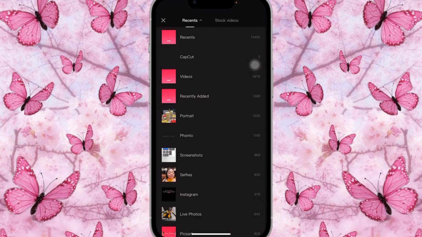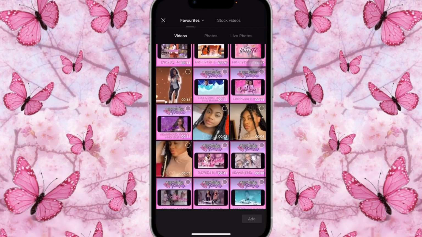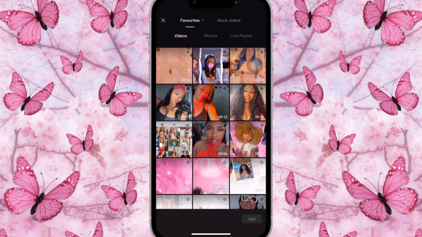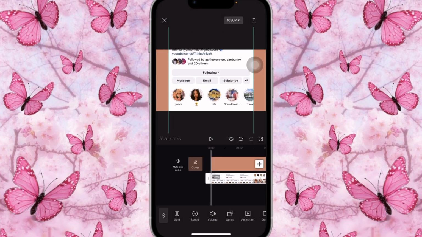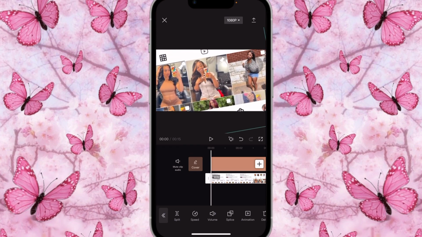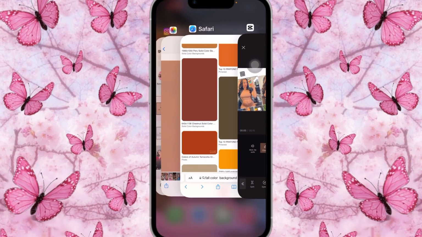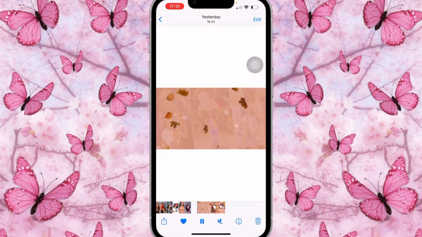So I'm going to go into my favorites, and I'm going to go on video, and I'm going to click on the Instagram scroll that I just screen recorded for her. So I'm going to open it up and I'm going to tilt it a bit like this, and I'm going to bring it up from here. Did I tilt it or did I not tilt it? I'm just trying to make sure. Let's go back here. Yes, I did tilt it indeed.